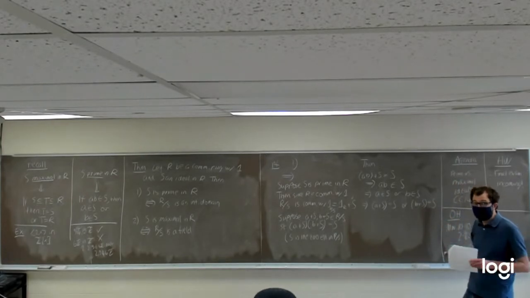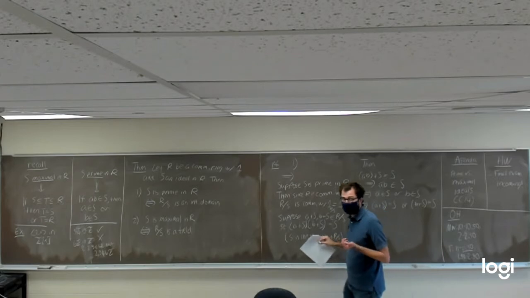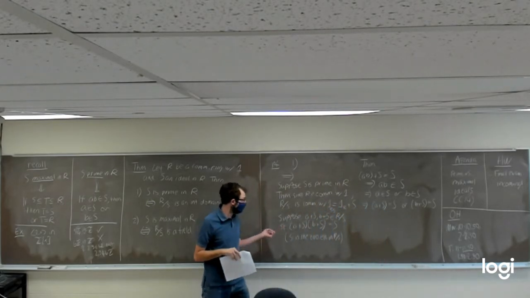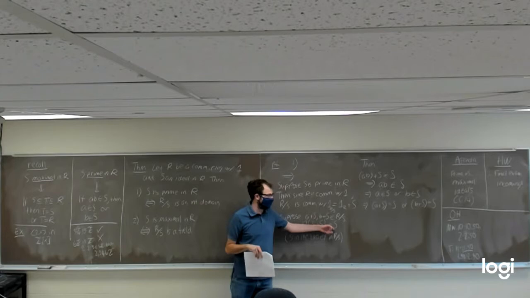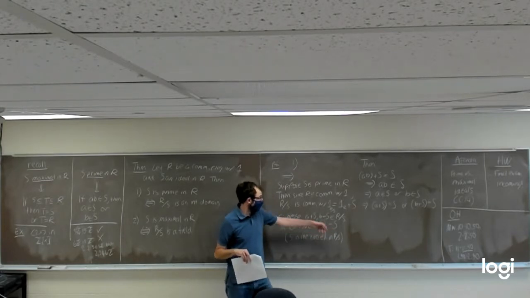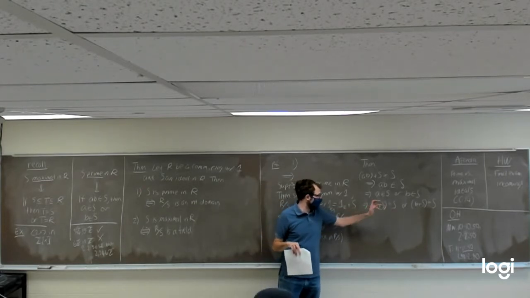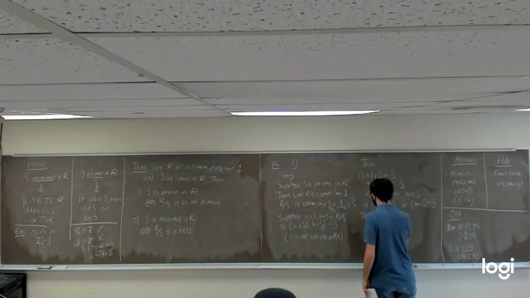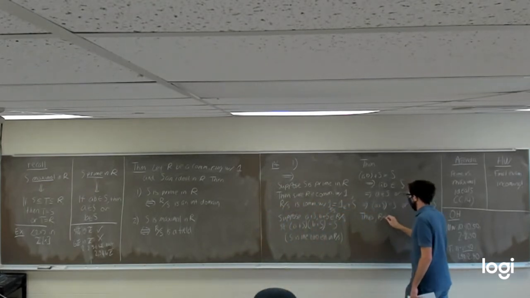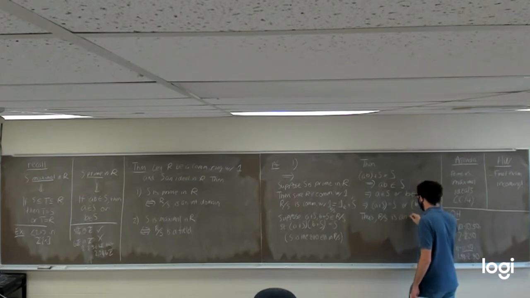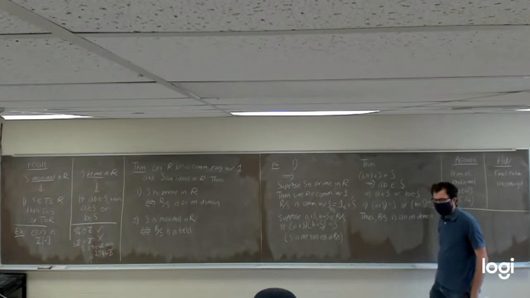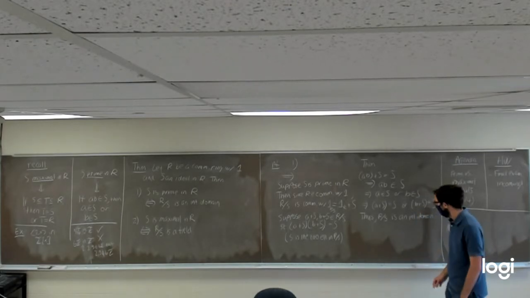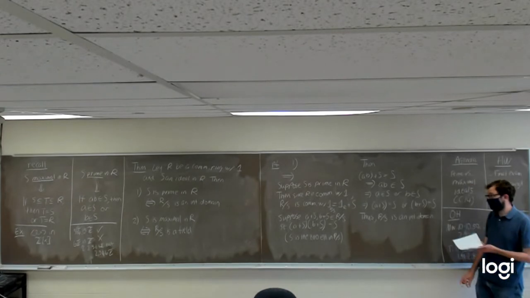And so what we've shown is that if we take the product of two elements in R mod S, take the product of two things in here and get the zero element, S, one of those two cosets to start with had to have also been equal to S, the zero element. And thus, we can conclude R mod S is, in fact, an integral domain. So R mod S is an integral domain if S is prime.